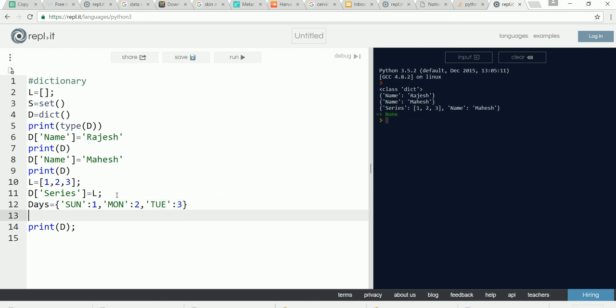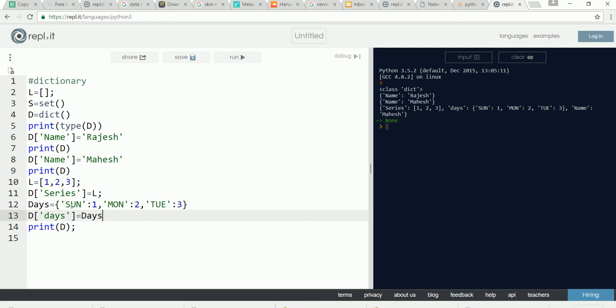Now we can say D of days equal to days. So a dictionary's key can have their value also as another dictionary.